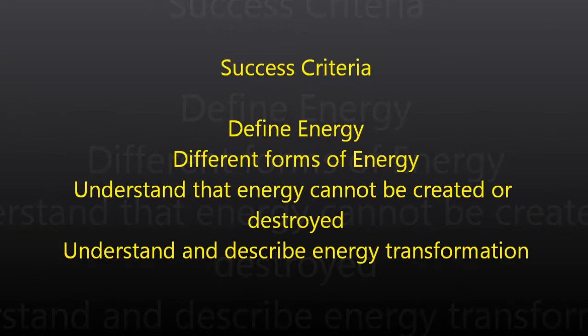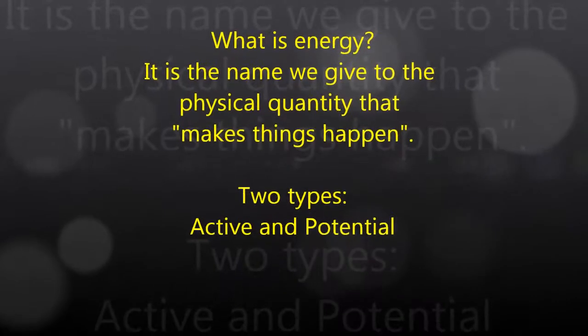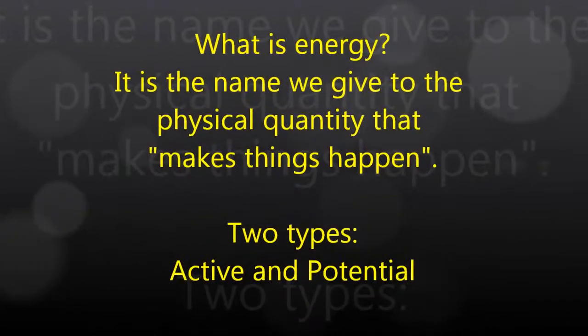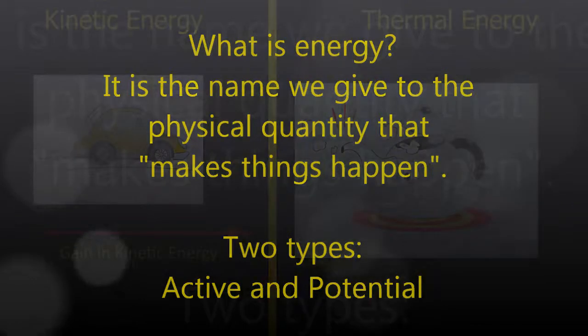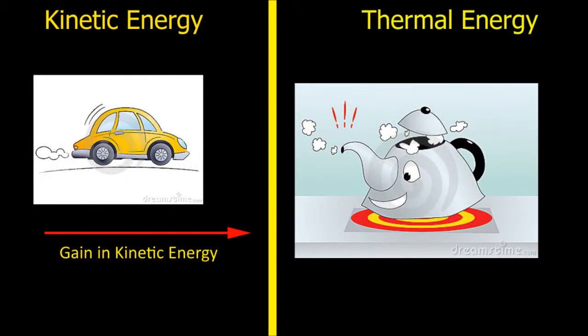What is energy? Energy is the name that we give to the physical quantity in the universe that makes things happen, or has the potential to make things happen. We can put energy into two main categories, potential and active. Active are the ones that make things happen. Examples include kinetic energy, which causes movement, or thermal energy, which causes heat.